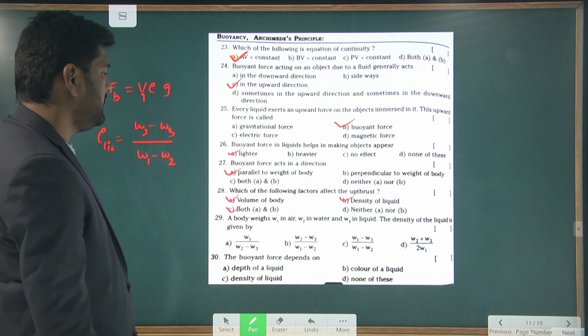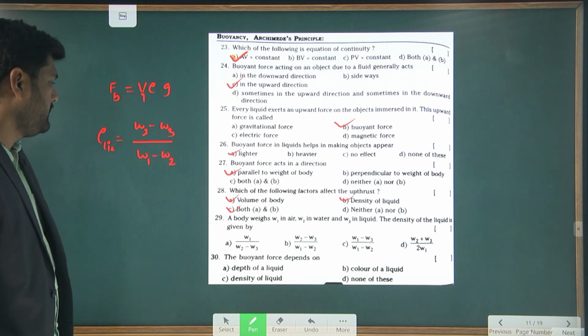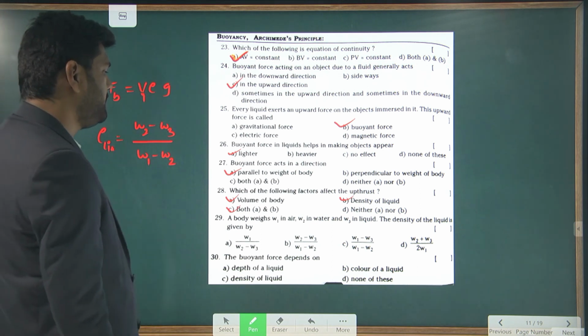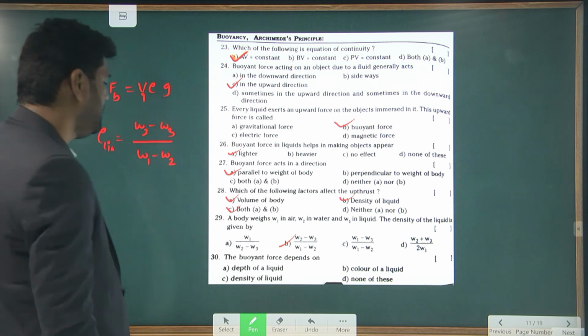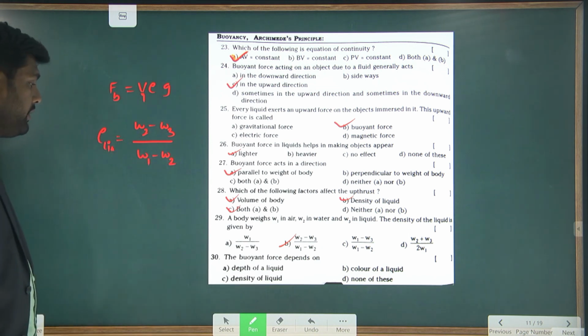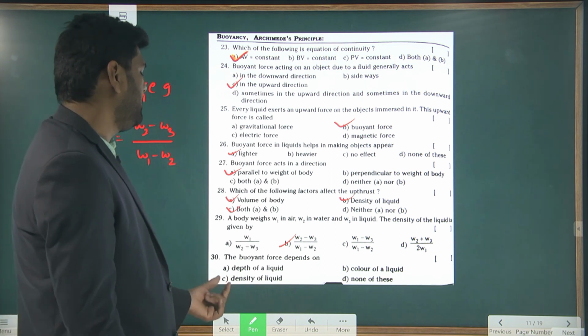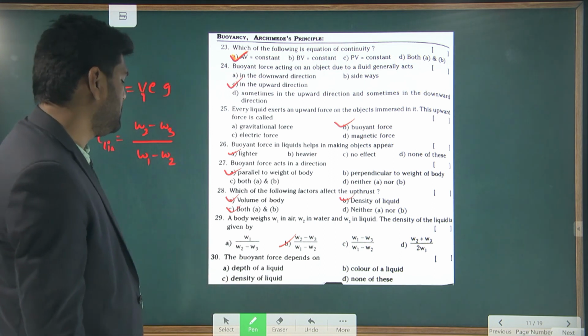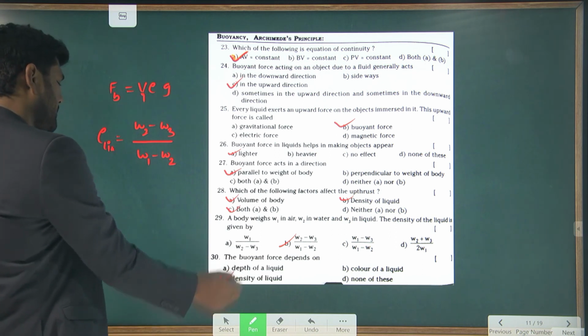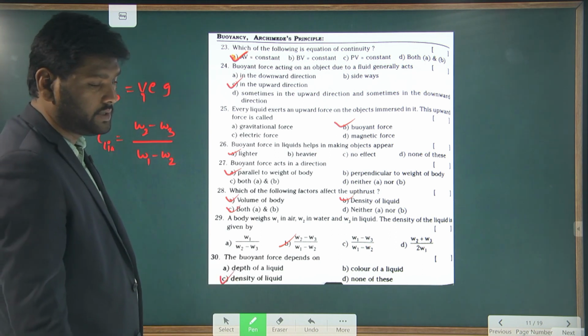So option B will be the answer. Next, the buoyant force depends upon depth of the liquid, color of the liquid, density of the liquid, none of this. So option C is the answer.